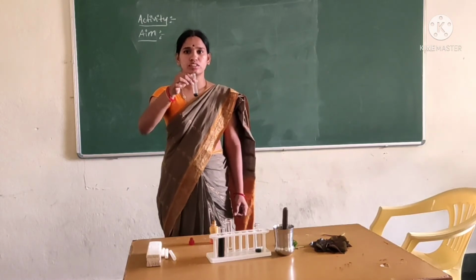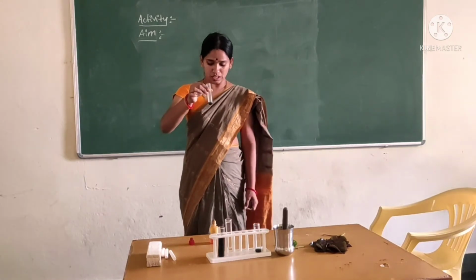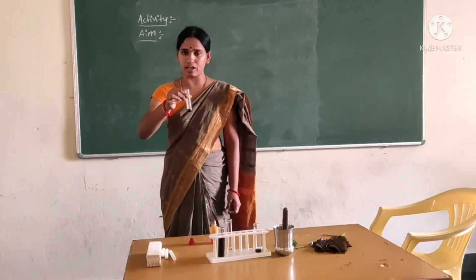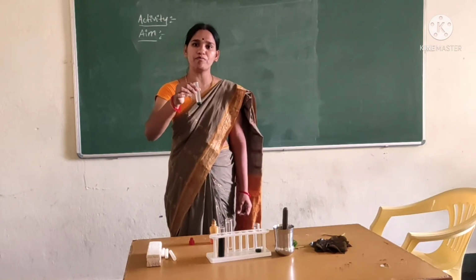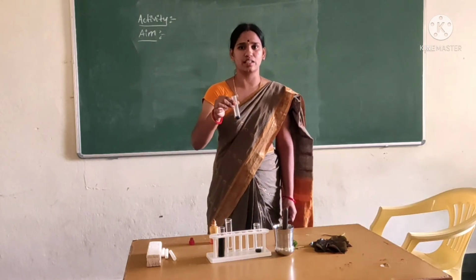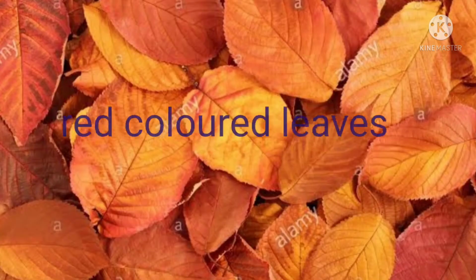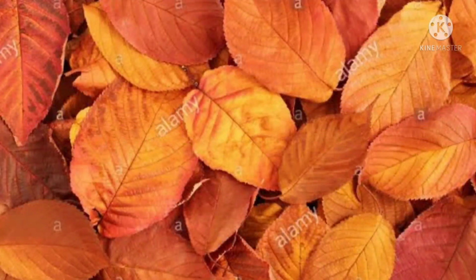It confirms that red and brown color leaves also perform photosynthesis. This is a small activity, children. Do they perform photosynthesis? Yes. Red and brown colored leaves can also perform photosynthesis.